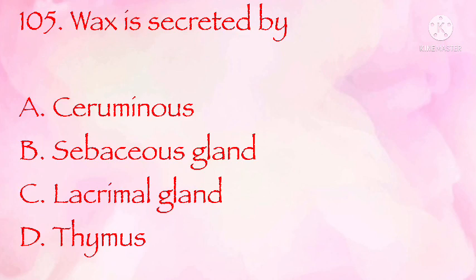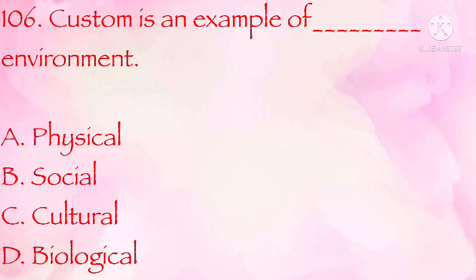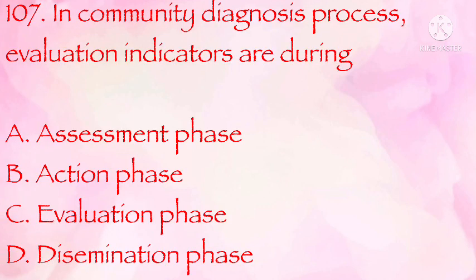Wax is secreted by ceruminous, sebaceous gland, lacrimal gland, thymus. The correct answer is A, ceruminous. Custom is an example of environment: physical, social, cultural, biological. The correct answer is B, social. In community diagnosis process, evaluation indicators are during assessment phase, action phase, evaluation phase, dissemination phase. The correct answer is B.